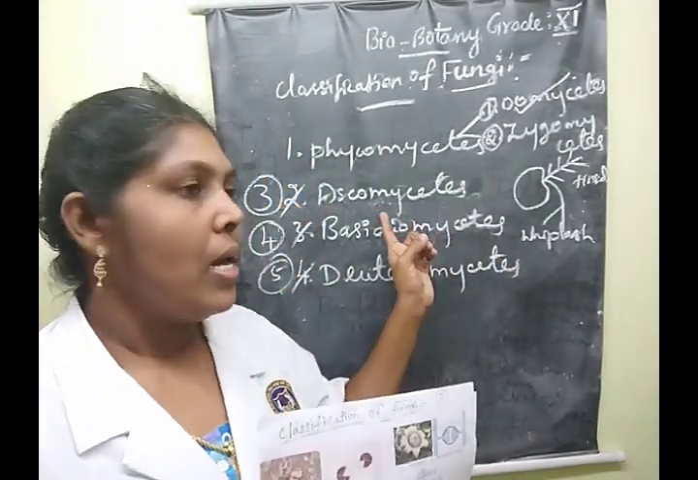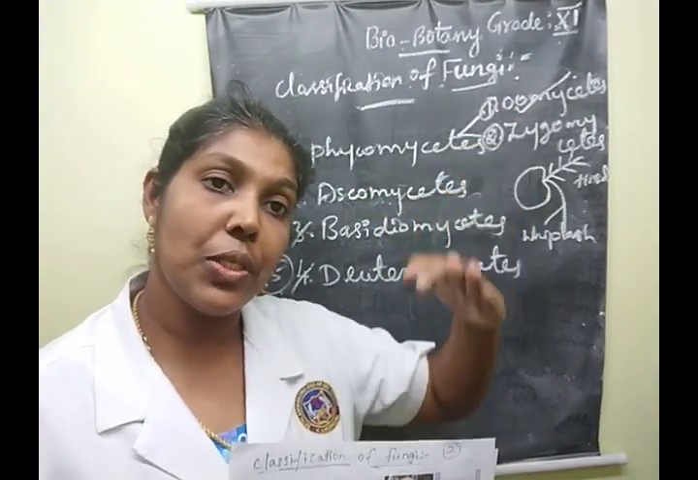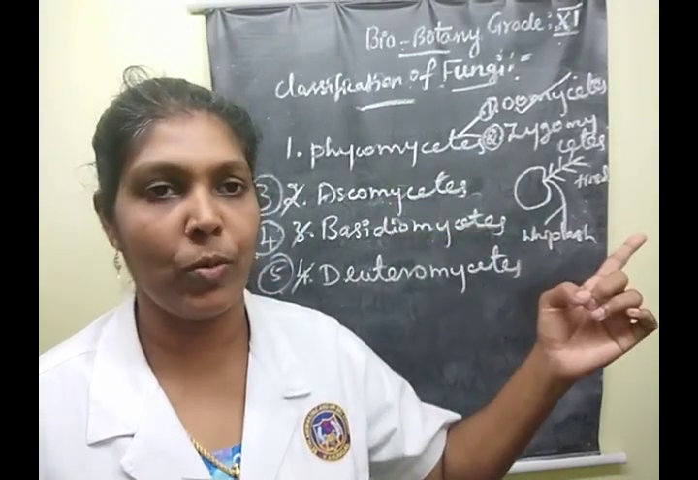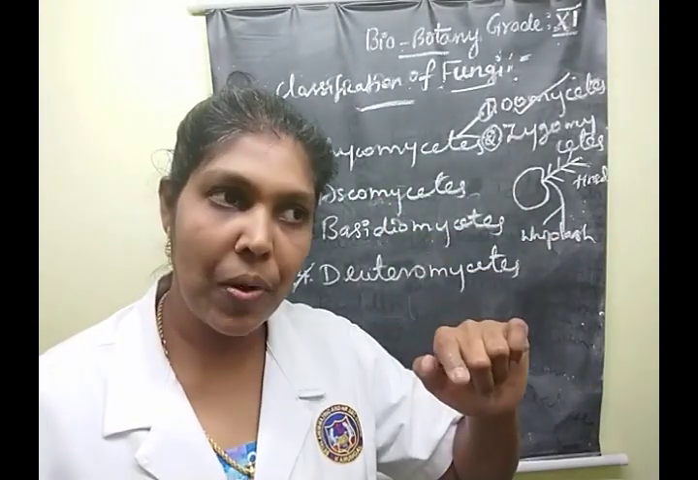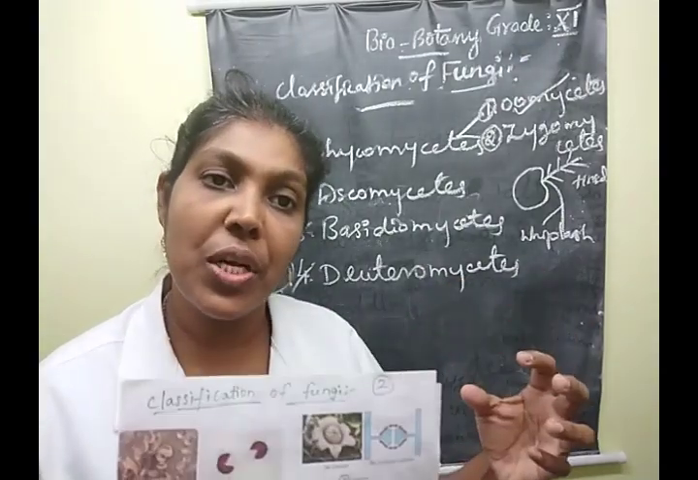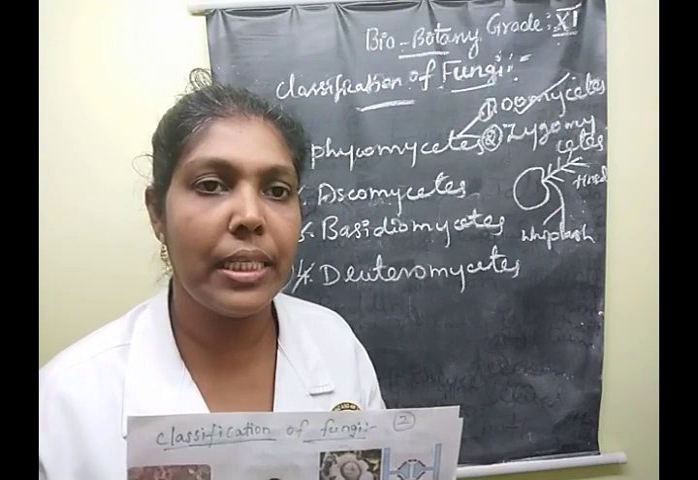First, in asexual methods, we learned that all these methods occur except zoospores. Clear? Sexual methods means their reproduction is by the fusion of two compatible nuclei. Very good. Understood, children? Say yes or no.